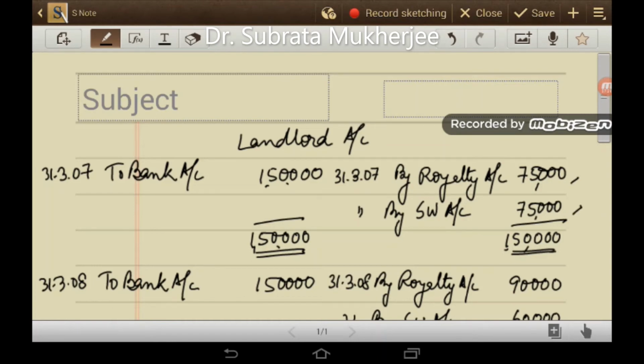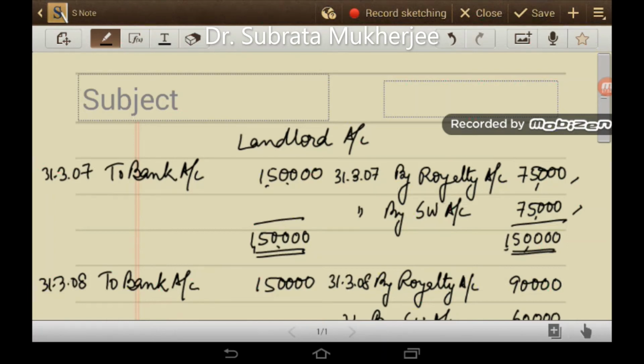These two amounts you will find from the statement of royalty payable, from column number 3 as well as column number 5. In royalty account I have passed the journal entry, royalty account debit to landlord 75,000. So that amount has been posted here.